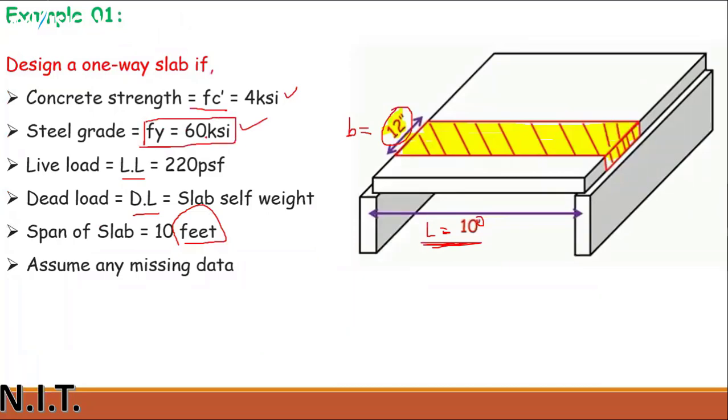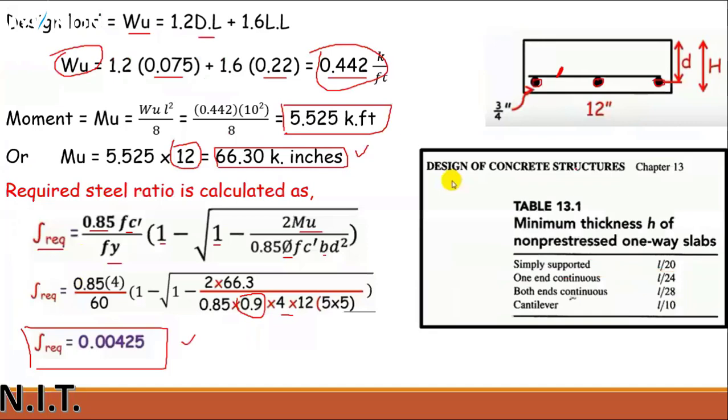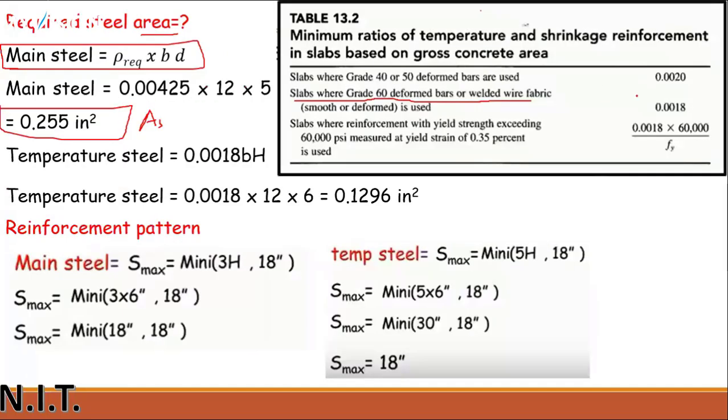If the bars are 60 grade, then we have to use this formula, 0.0018 into bh. Clear? If your grade is 40 grade or 50 grade, then you have to use 0.0020. So the temperature steel that will be used is 0.0018 bh.